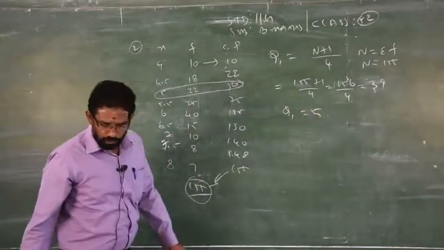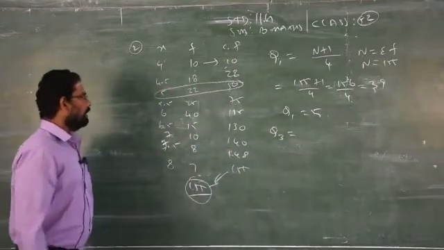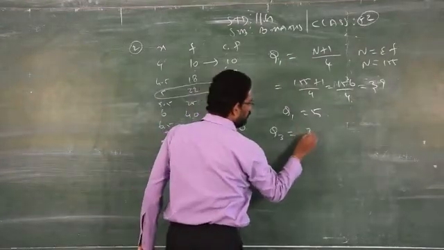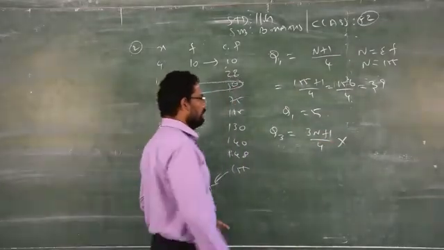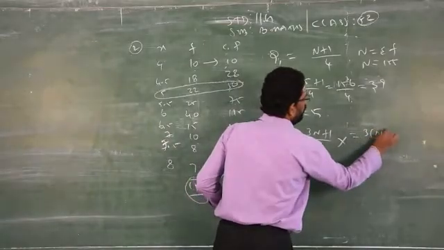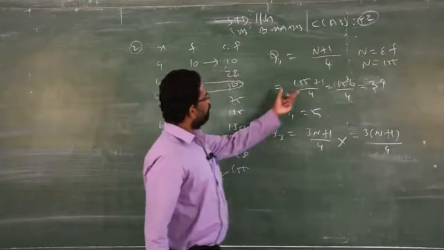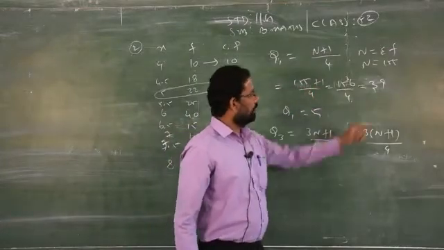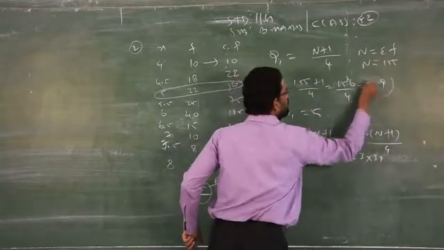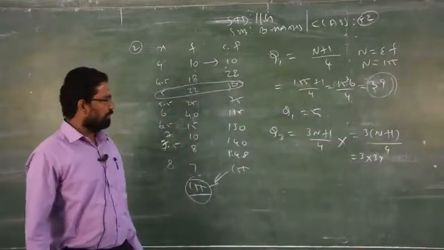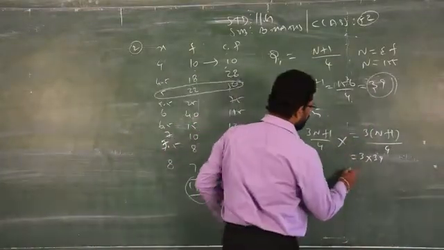Clear? Next you have to find out Q3. What is Q3? Same formula. If you write it like this, you will get a wrong answer. I told you very clearly, you have to write 3 of N plus 1 by 4. Clear? I already found N plus 1 by 4, how much? 39. Therefore, it is enough to just multiply this answer by 3, because N plus 1 by 4 I already got as 39.